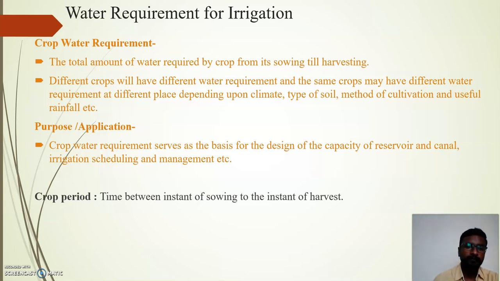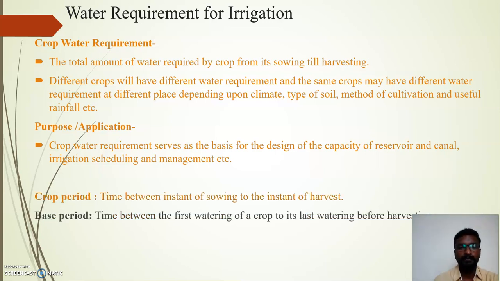The crop period is the time between sowing up to the harvesting. Different crops have different crop periods. In case of rice, it may be around 130 or 125 days. There is another term, base period, which I discussed in the first part. It is the time between the first watering of the crop to its last watering before harvesting.